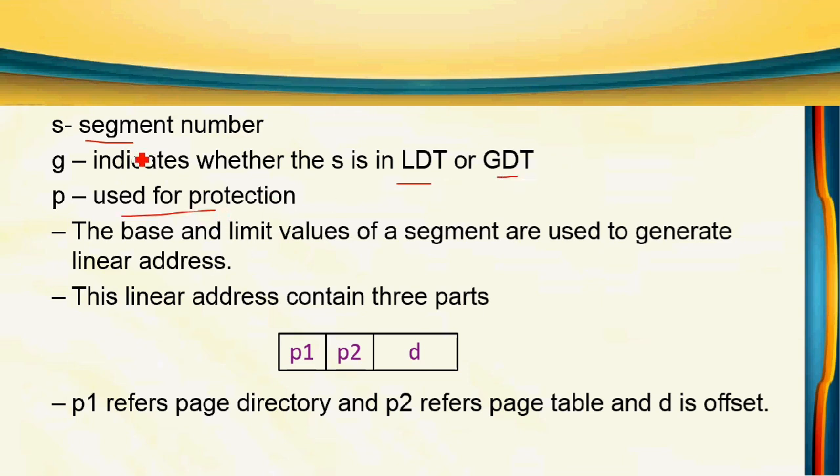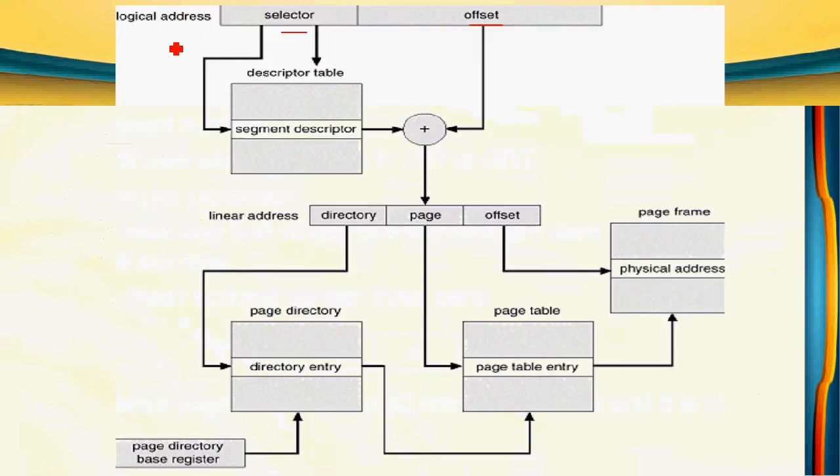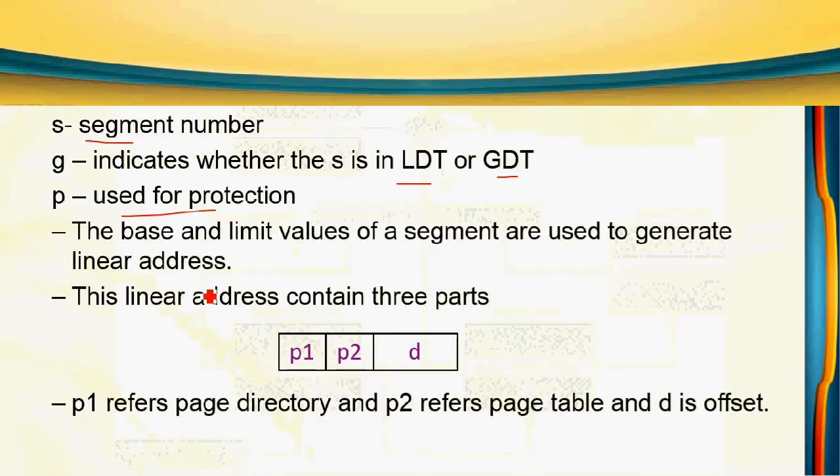Then using the segment number, go to the descriptor table. In the corresponding entry we have the limit and base values. If you add the offset to that, we get this address, which is called the linear address. So with the limit and base values of the segment, we can generate the linear address. It contains three parts, P1, P2, D. P1 refers to the page directory, P2 refers to the page table, and D is the offset.